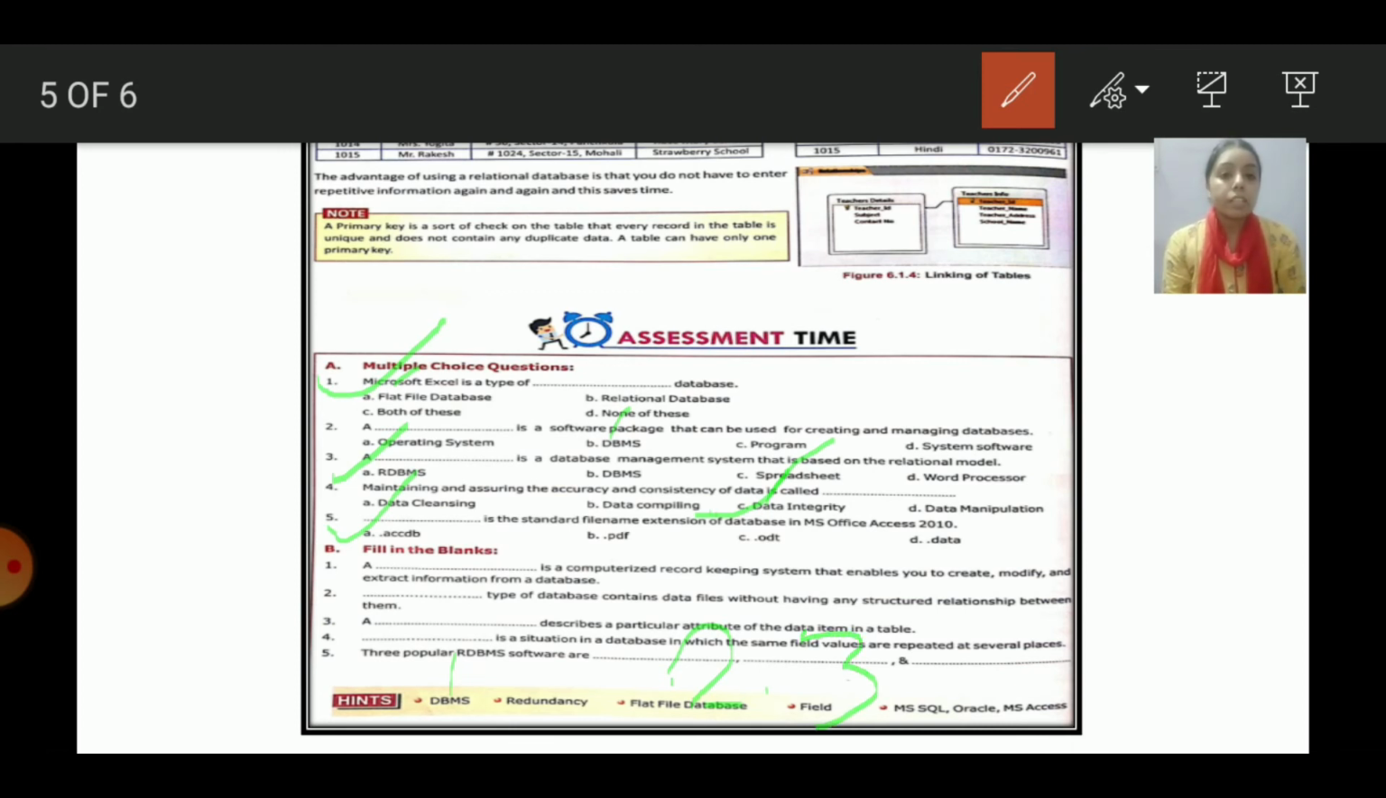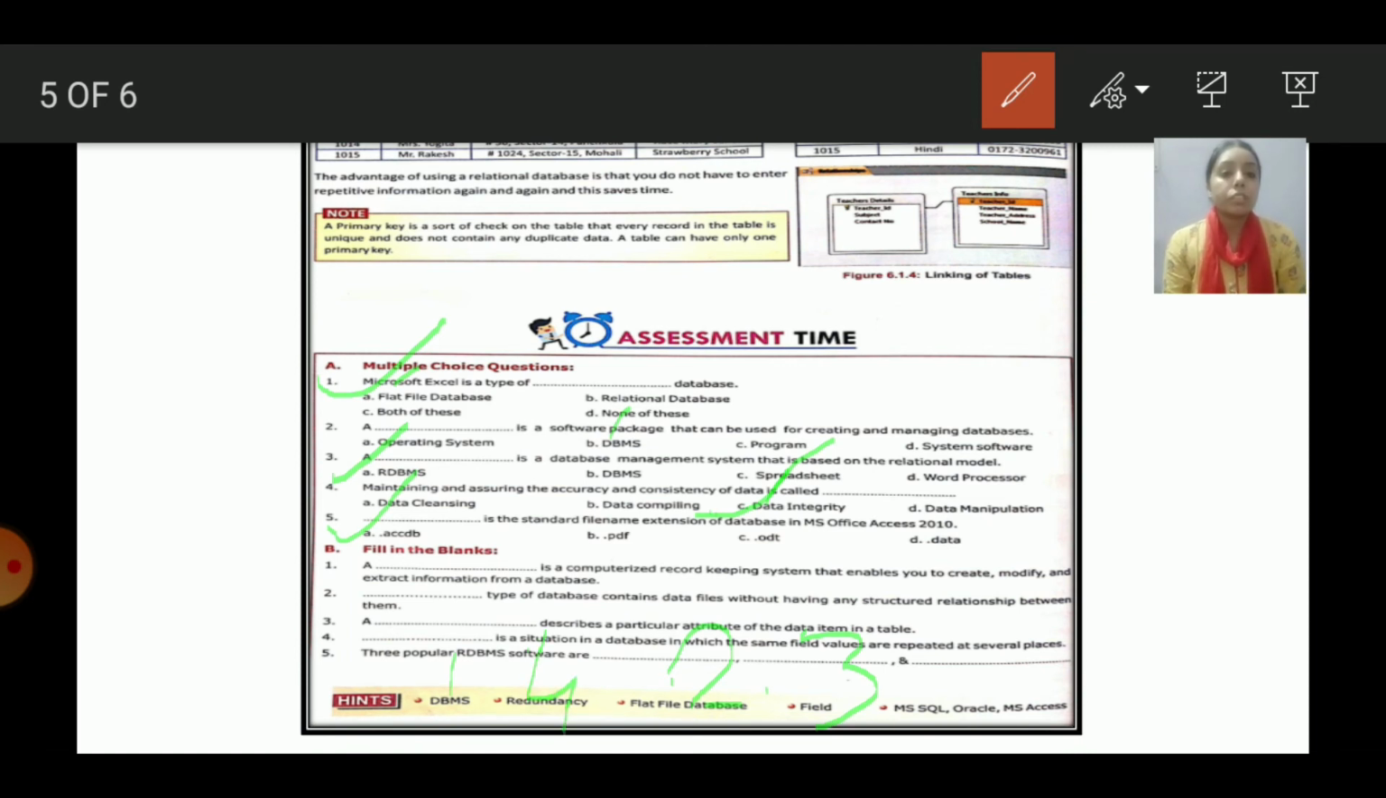Now next is question number 4, that is dash is a situation in a database in which the same field values are repeated at several places. So we have learned that MS Access or any other database management software reduces the redundancy of the data. So duplication of data is basically the redundancy. So the fourth answer is redundancy.